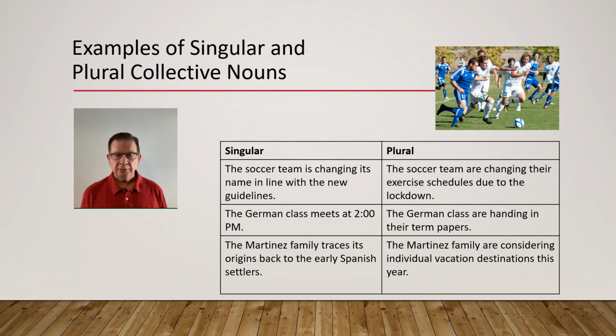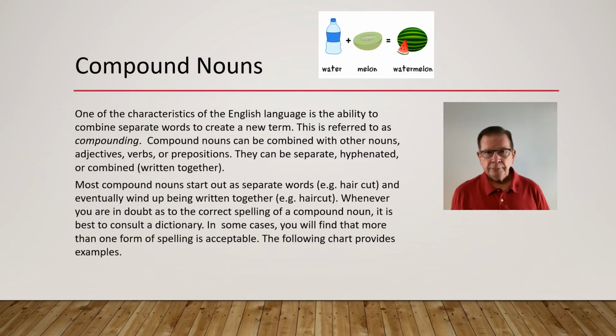Next example. Singular: the Martinez family traces its origins back to the early Spanish settlers. Here, family refers to the group as a unit. Plural: the Martinez family are considering individual vacation destinations this year. Here, family refers to each family member individually.